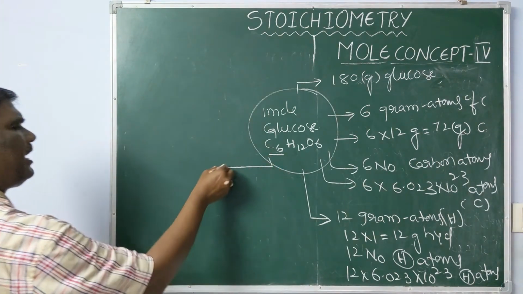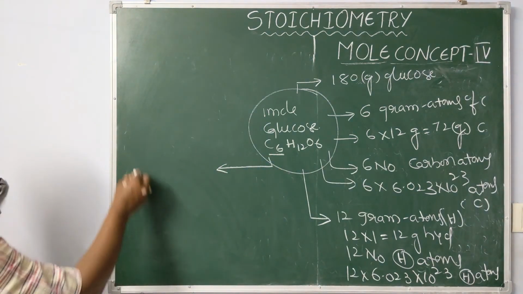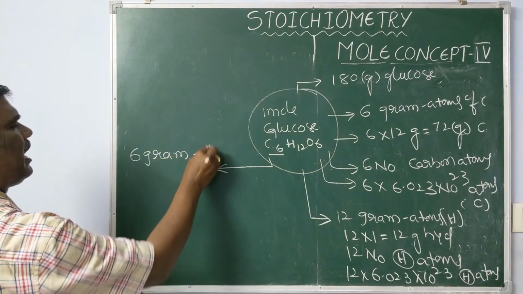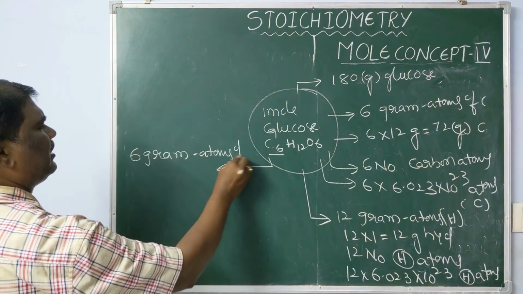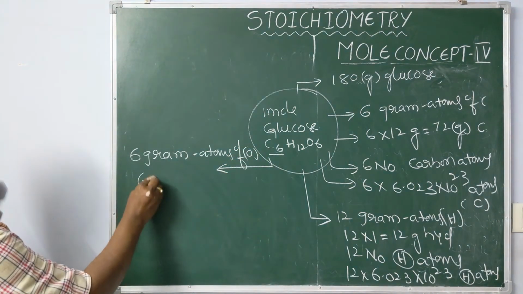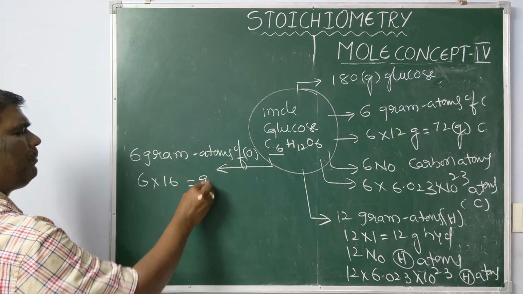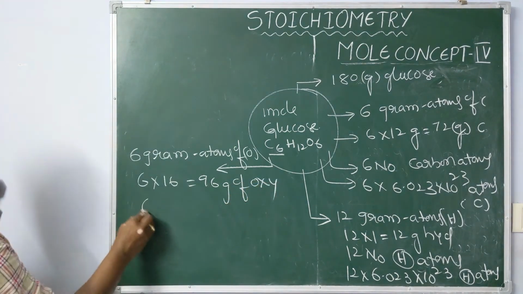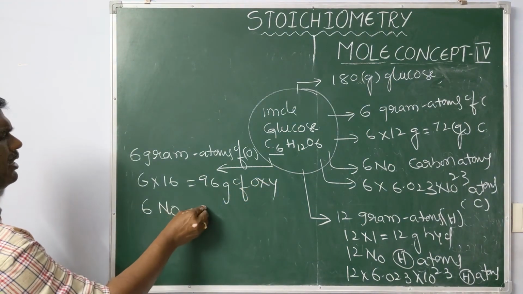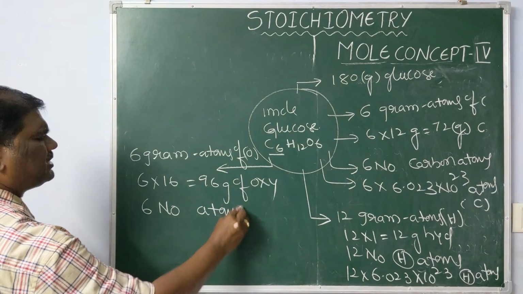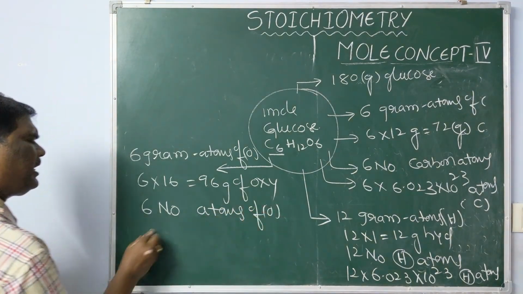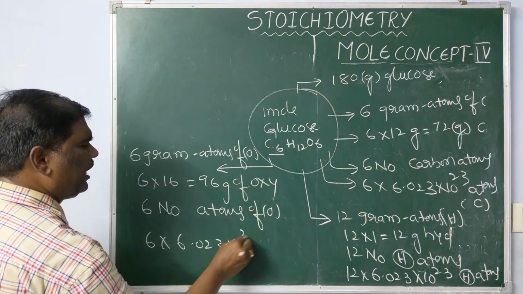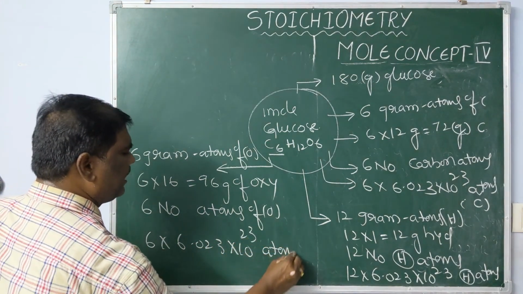Similarly, you define the oxygen. There are 6 gram atoms of oxygen. 6 into 16 means 96 grams of oxygen is present. Next, it contains 6 into Avogadro number of atoms of oxygen, or 6 into 6.023 into 10 power 23 atoms of oxygen.